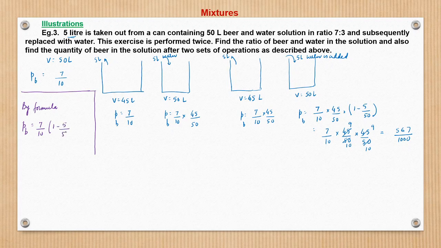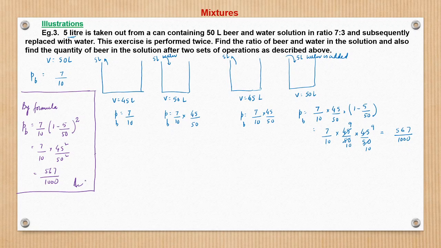What is the volume? Initial volume is 50 liters, and the operation is done twice. One operation is withdrawal along with replacement, then again withdrawal and replacement is another operation, that is 2 times. So 7 by 10 into again 45 square by 50 square. So this is nothing but 567 by 1000, same as what we got here using the process. So by formula we could have directly written this answer.